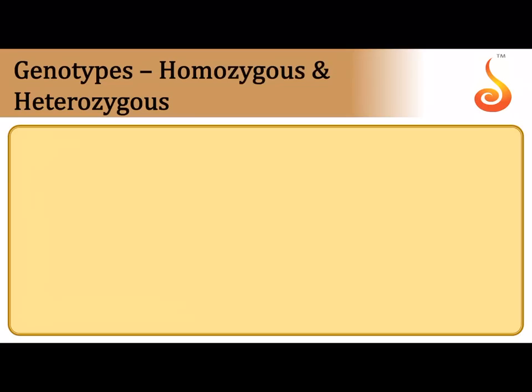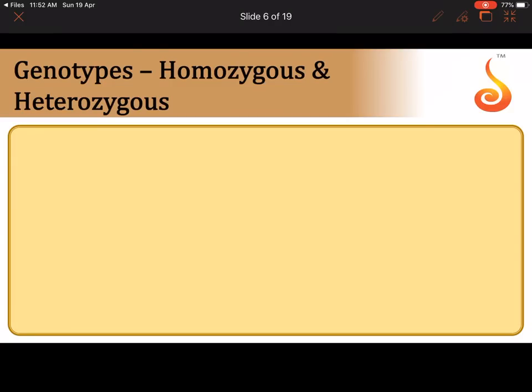With this in mind, let us now move on to a concept called genotype. I had told you in the last class, genotype is something which you cannot see. When I say genotype of a plant, I am asking about the exact gene or allele that the plant or the organism possesses. So can you see the gene or allele? You cannot see. So it is not something that is visibly expressed. But if I ask you to look at a plant and tell whether the plant is tall or dwarf, you will easily just look at it and tell.